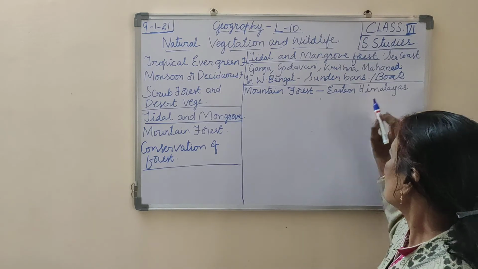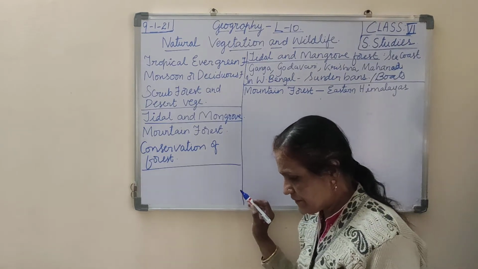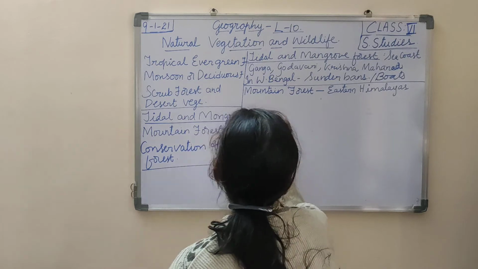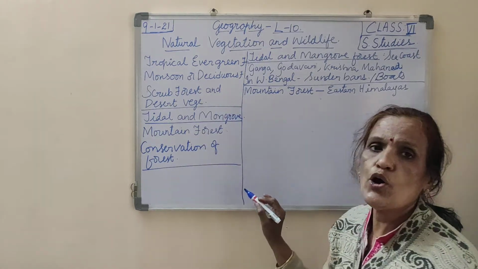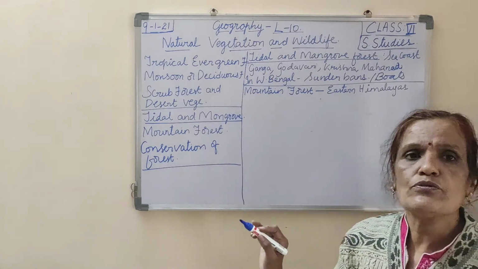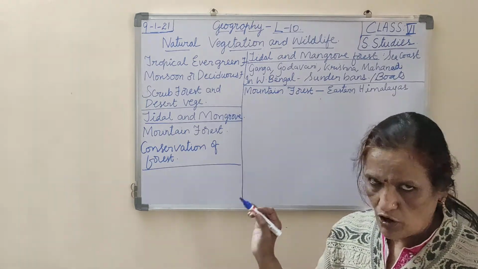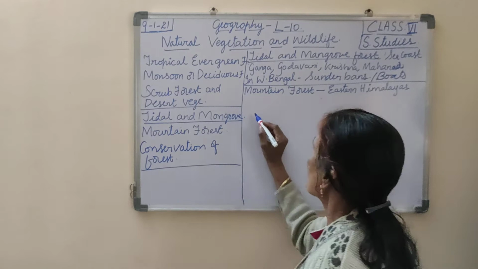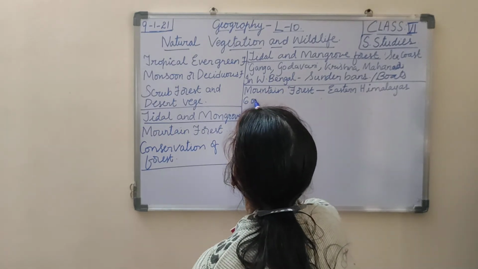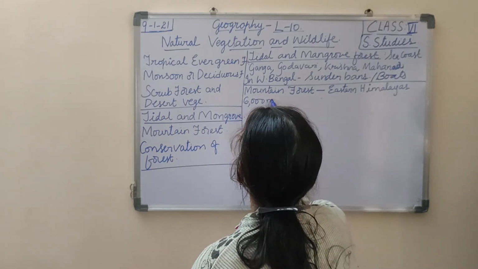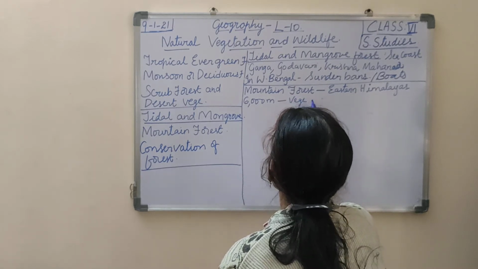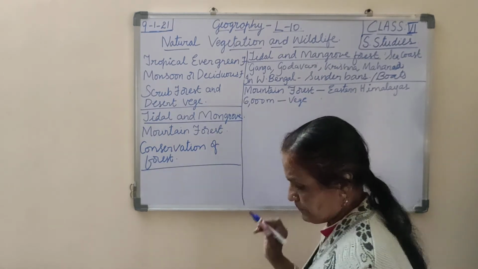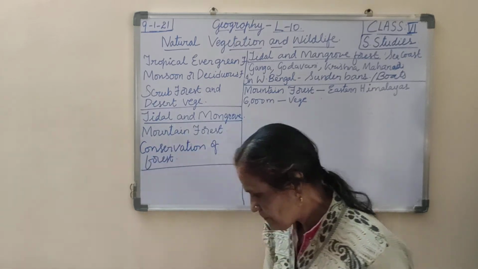They are found in the eastern Himalayas, and in a few places, as we all know, there is too much snow coverage on the mountains, and in some areas nearing 6,000 meters snow is covered. So the vegetation is very less in that area.